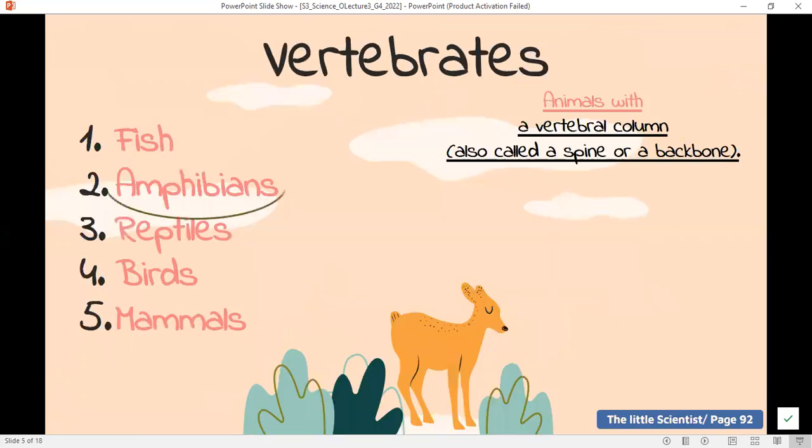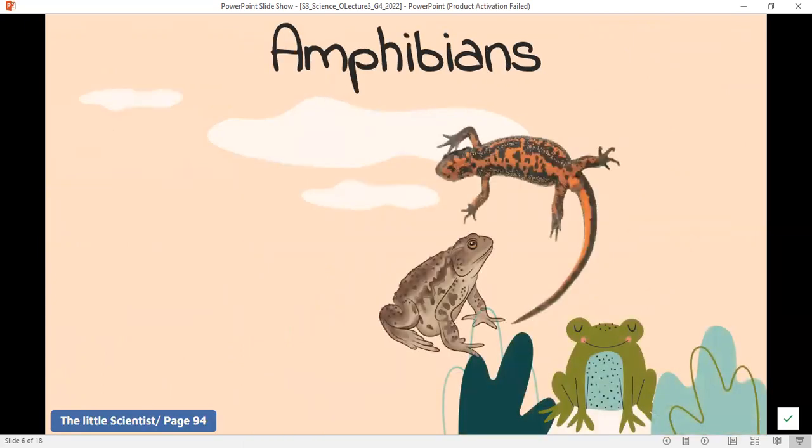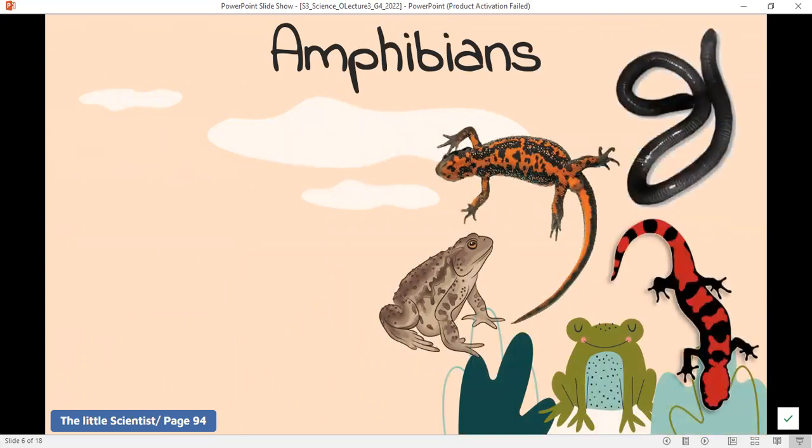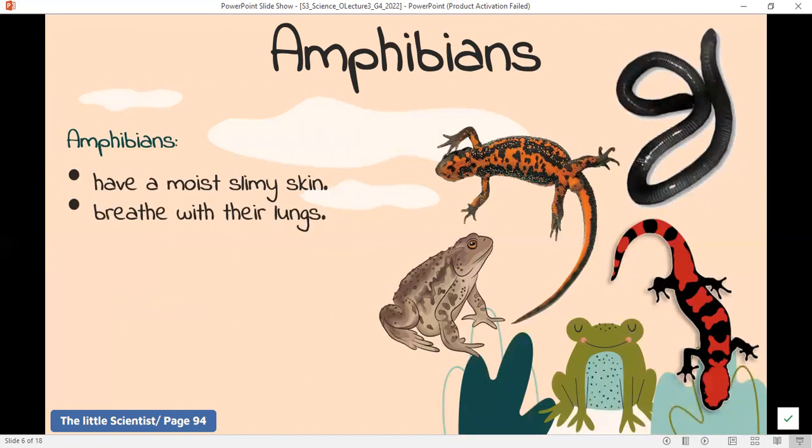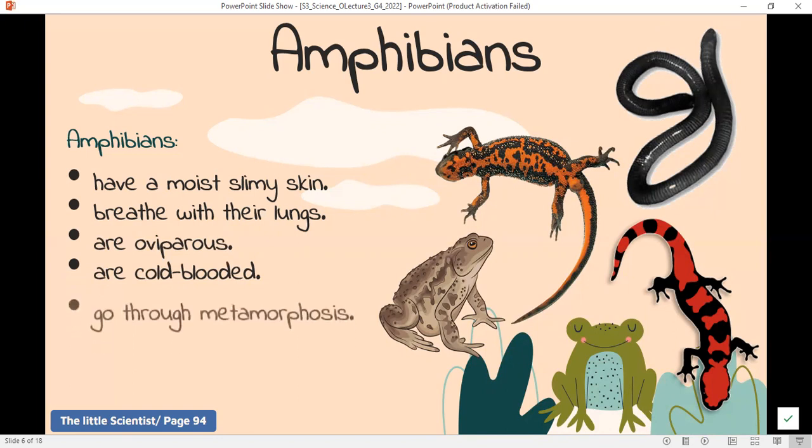Second, the amphibians. What are the amphibians you know? Axolotls, frogs, salamanders, newts, and caecilians. What do you know about those animals? They have a moist, smooth, slimy, shiny skin. They use their lungs and their moist skin to breathe since they have small lungs. These animals lay eggs in water like fish do, and they are cold-blooded. Fish are also cold-blooded. So, amphibians and fish do not have a fixed body temperature.